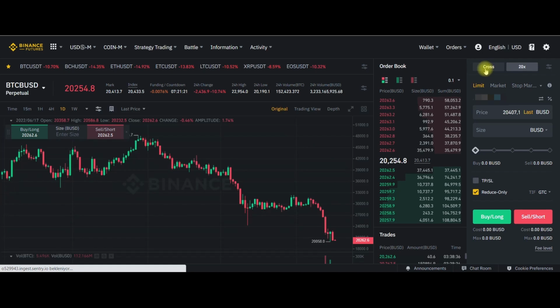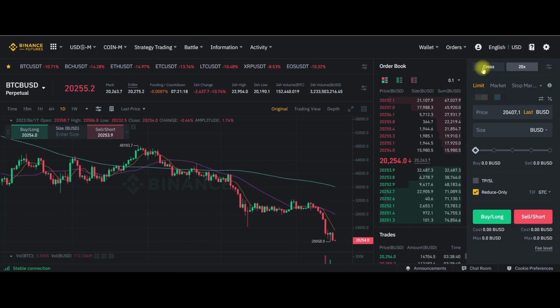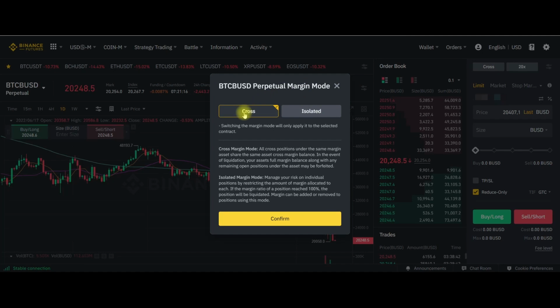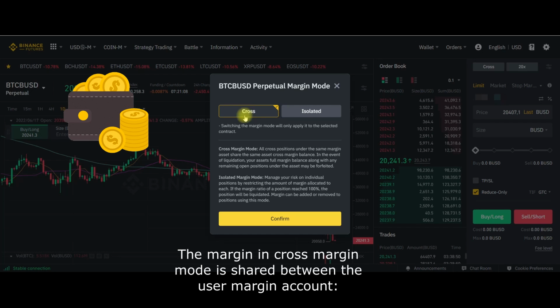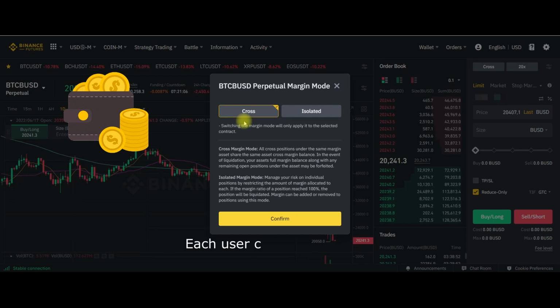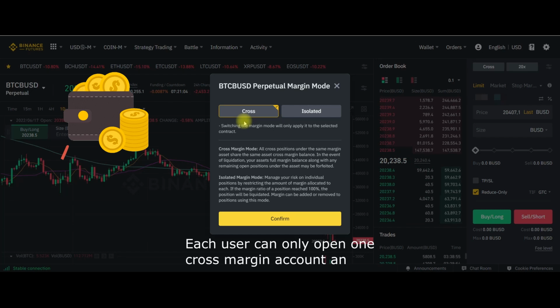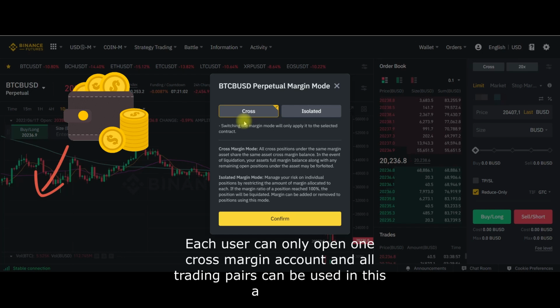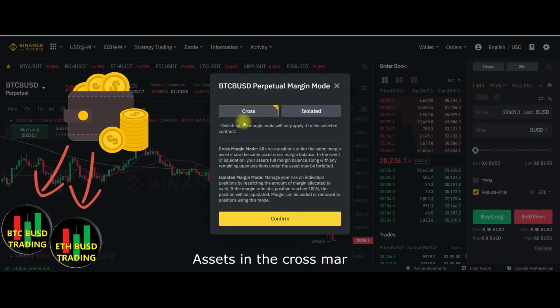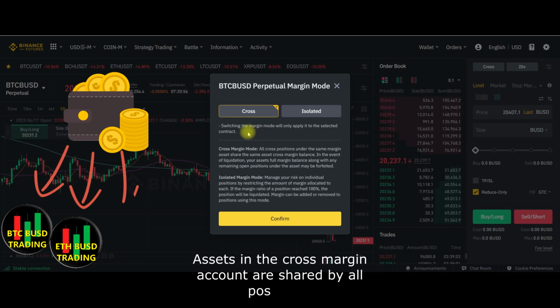So what's the cross? What does it do? Here we have two options, cross and isolated. Let's start with cross. The margin in cross margin mode is shared across the user's margin account. Each user can only open one cross margin account, and all trading pairs can be used in this account. Assets in the cross margin account are shared by all positions.